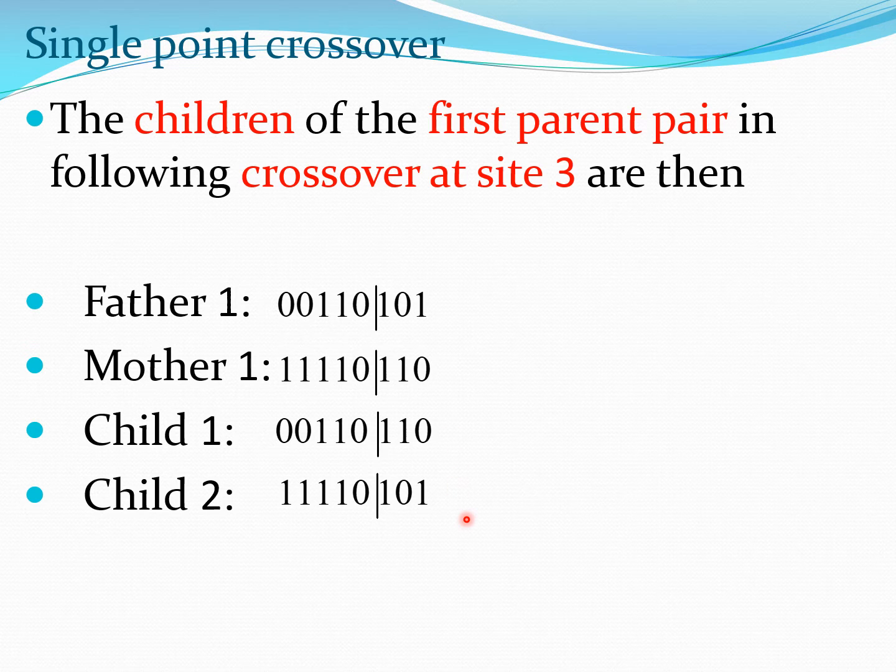So this is simulating the reproduction process which takes place where chromosomes are typically manipulated in a manner similar to this. So you can see here that these two new strings have been created, and all we have done is swap the bits which lie to the right of this vertical line, which is defined as site 3. So this is where the crossing takes place of the genetic material.